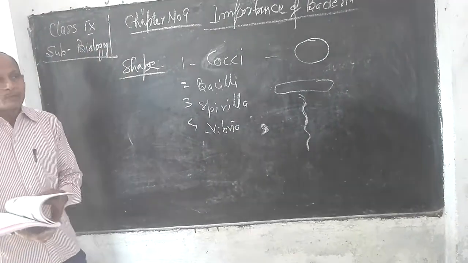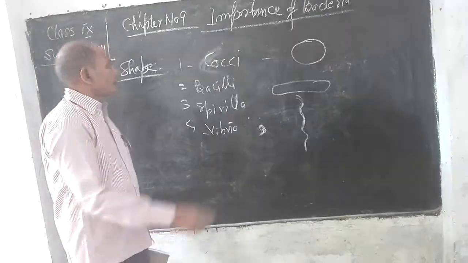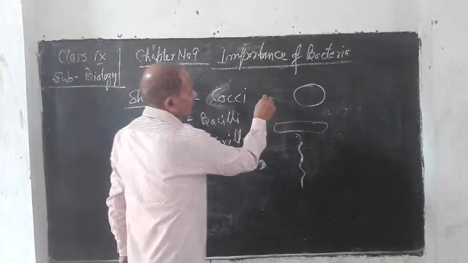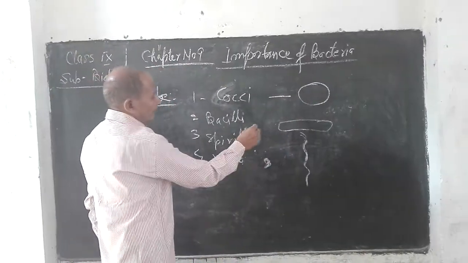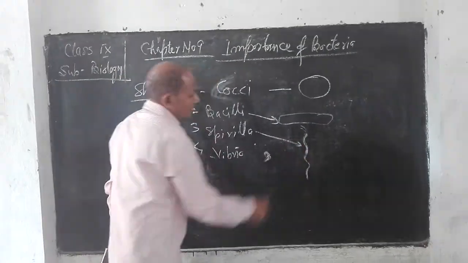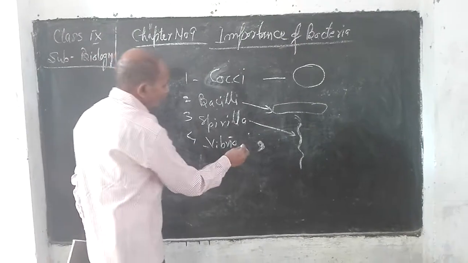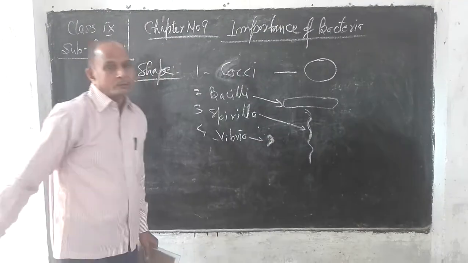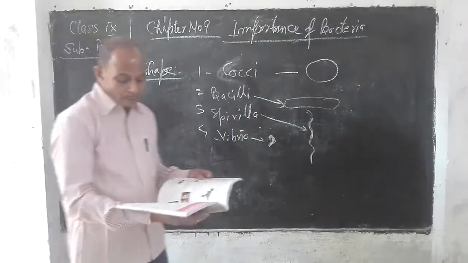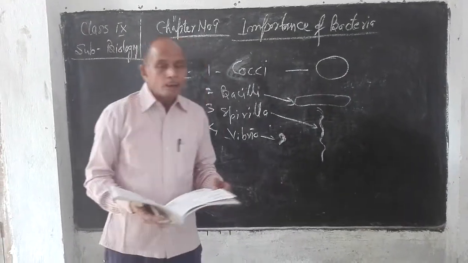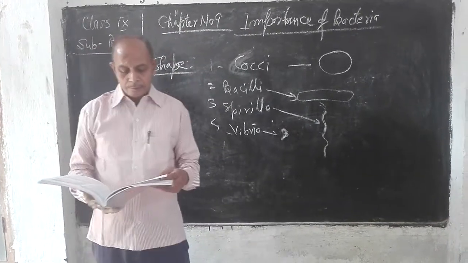So, on the basis of shape of the cells, the bacteria are divided into 4 groups: cocci, whose shape is spherical; bacilli, whose shape is rod shape; spirilla, whose shape is just like a spring; and vibrio, whose shape is comma-like structure. Clear? So this is the classification. This is the type or division of bacteria on the basis of shape of the cell.